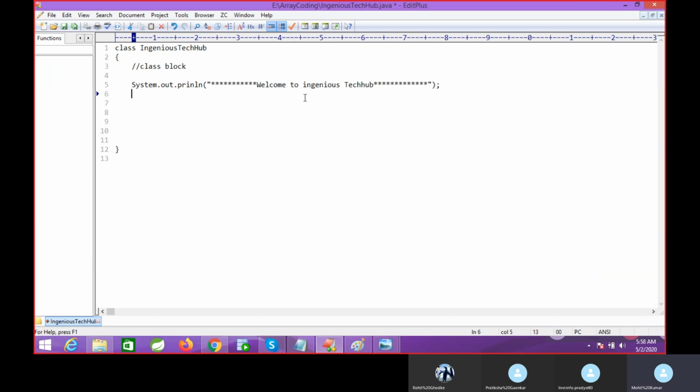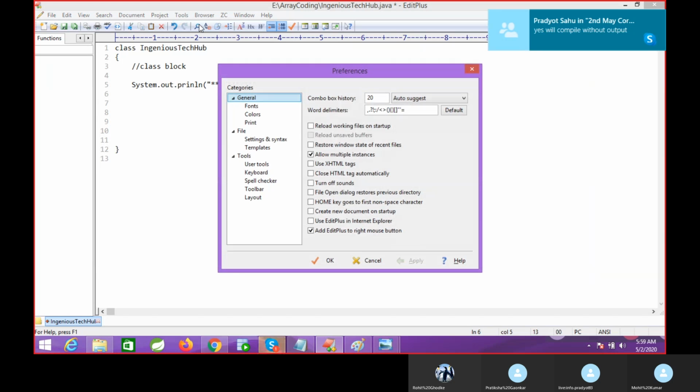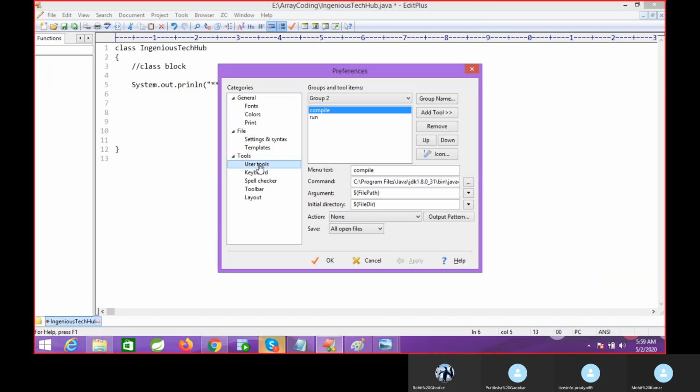If now I compile this code, will my code compile or not? This is my question. Any idea? Okay, it will compile. Okay, fine, I got it.